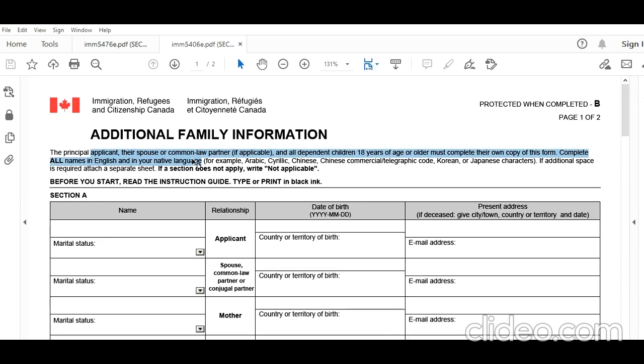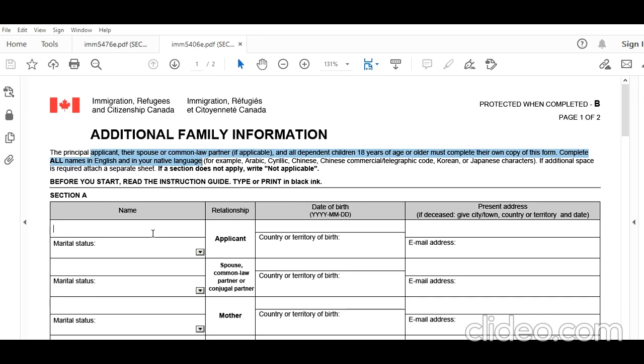Let's say your dad is the principal applicant and he's applying along with your mom, who is his spouse. Then it's going to proceed from there.